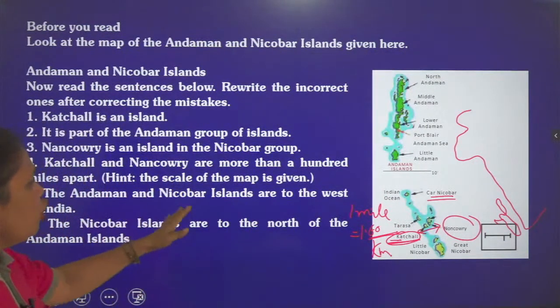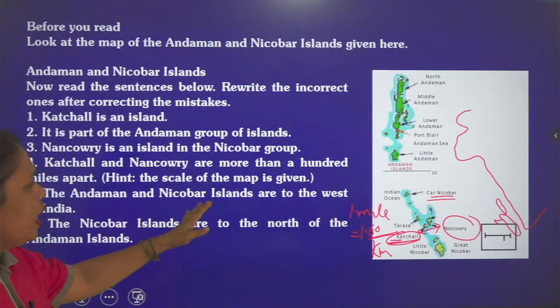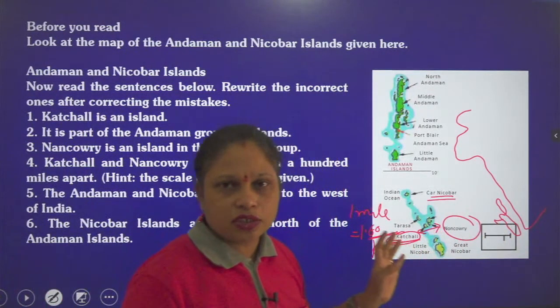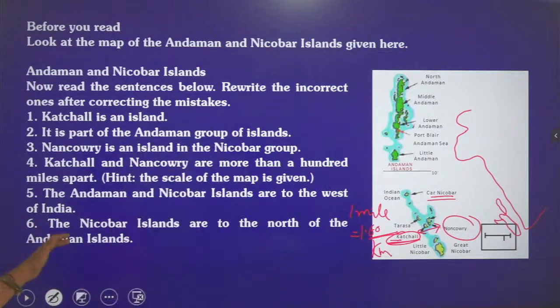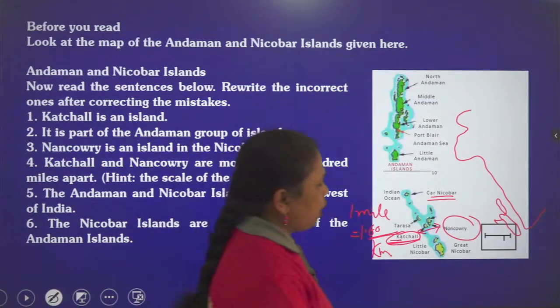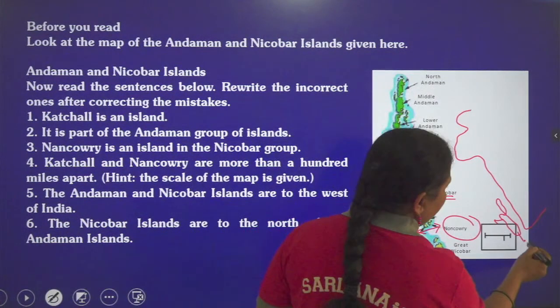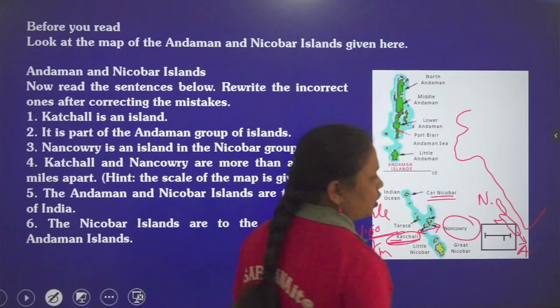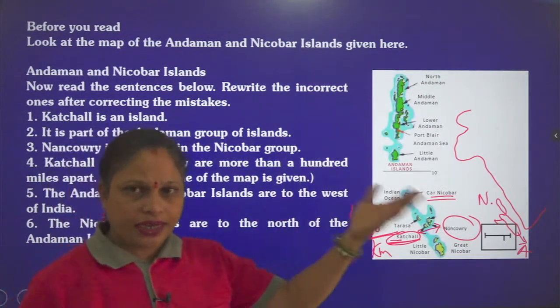The Andaman and Nicobar Islands are to the west of India, that we have already seen here. In the western part of India we can find this group of islands. The Nicobar Islands are to the north of the Andaman Islands. So if you look downward, first you have Andaman, and then upward, in the northern part of the sea, Nicobar is there.